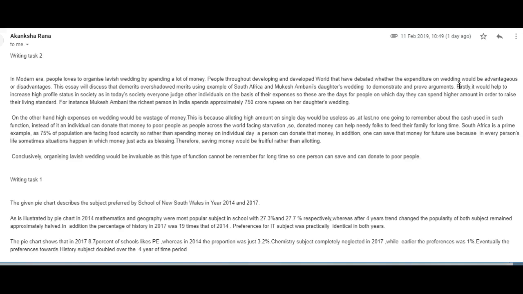So it could have been something like, there are numerous benefits that people gain from spending lavishly on weddings. One benefit is that such expenditures help to increase the status of people in society, as we live in a society where everyone judges other individuals on the basis of their expenses. Full stop.